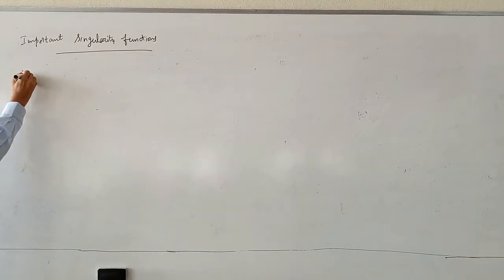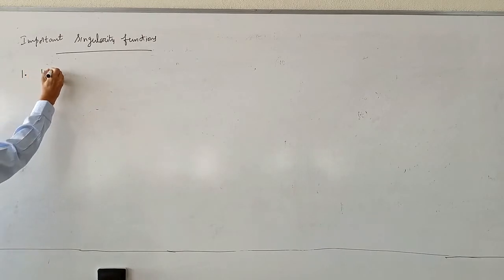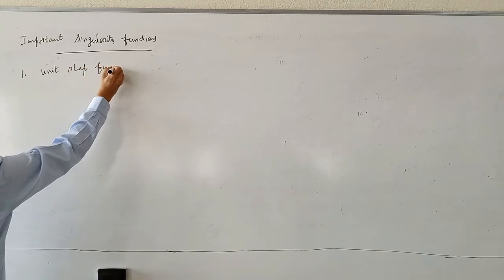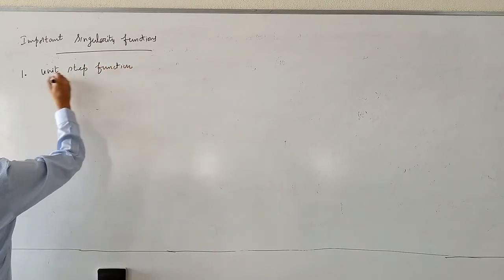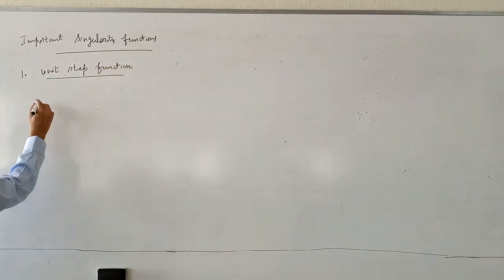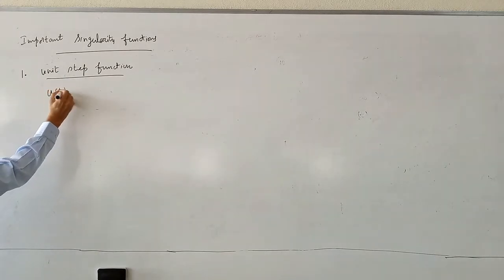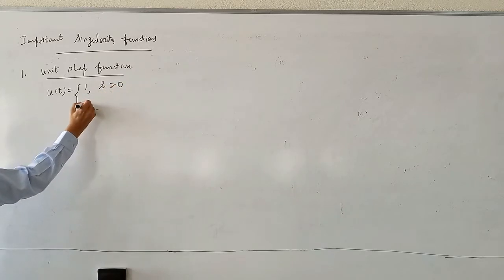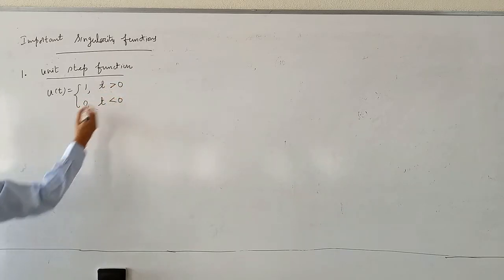First I will write the unit step function. All this you would have studied in maths. How do you define the unit step function? u(t) is equal to 1 for t greater than 0, and 0 for t less than 0.